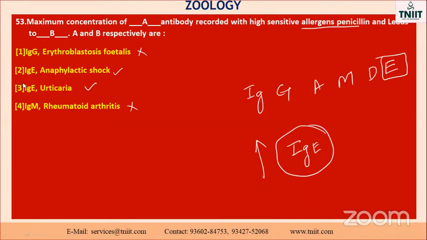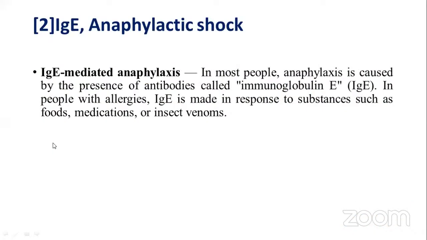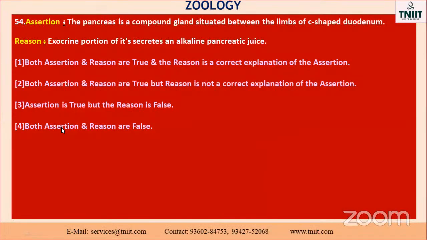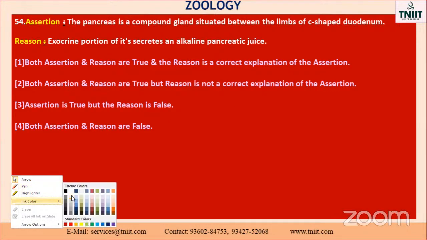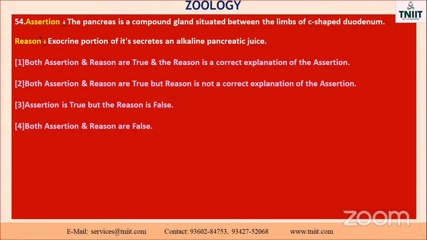The option is, what is that? The second one is the correct one. Okay, my dears, if you have any doubt, please ask me. Okay, next one. So next one is, what is that? Just imagine, here, assertion and reasoning questions.